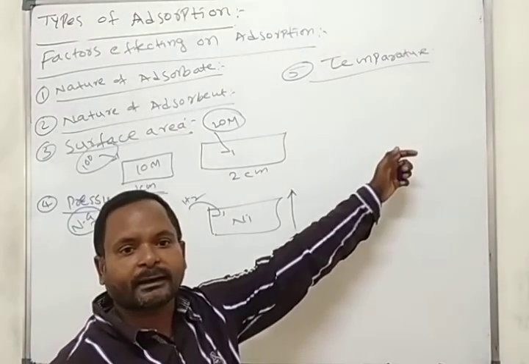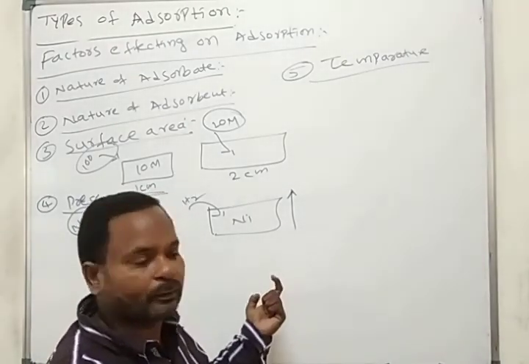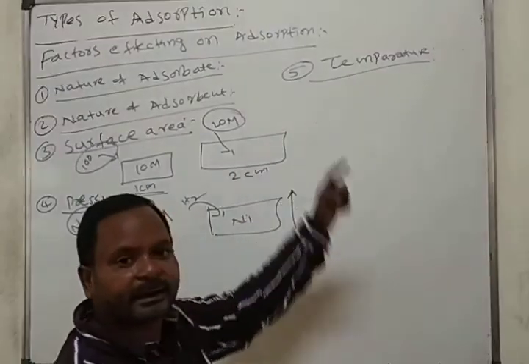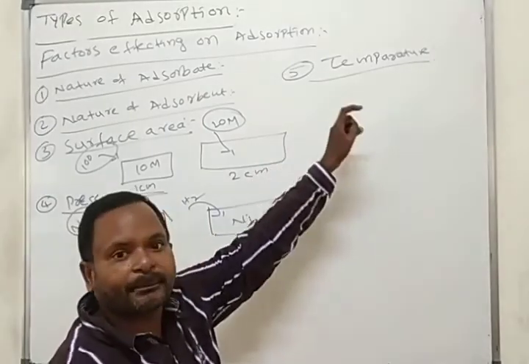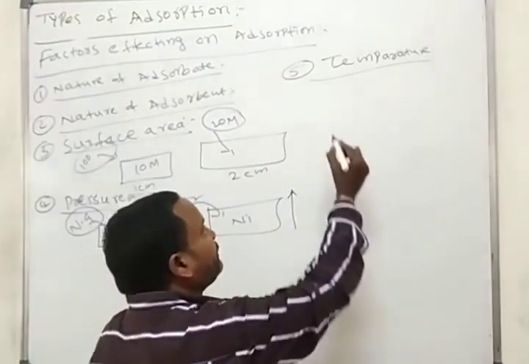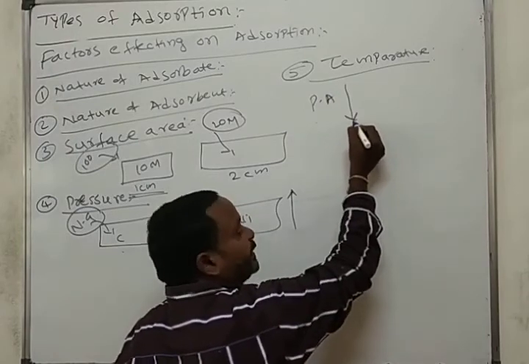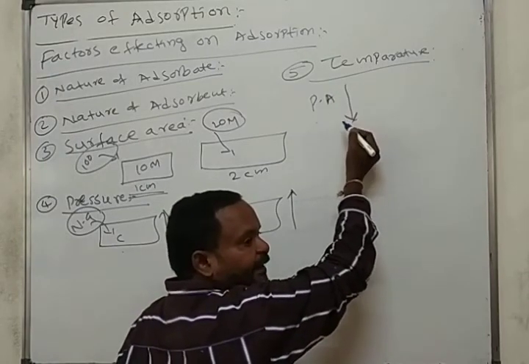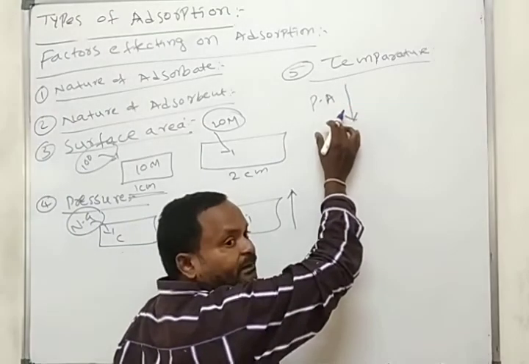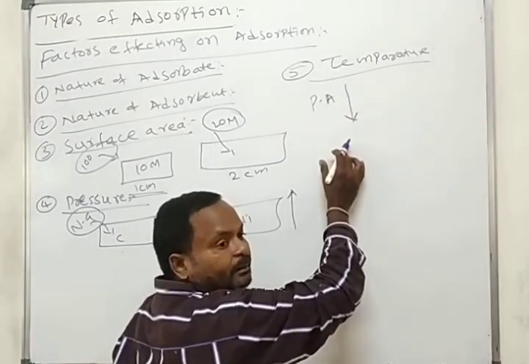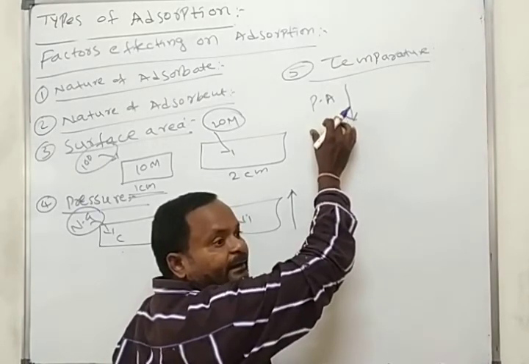According to the Le Chatelier principle, here pressure and temperature work. If you are increasing the temperature, physical absorption decreases, because the attraction forces between charcoal and gas decrease.